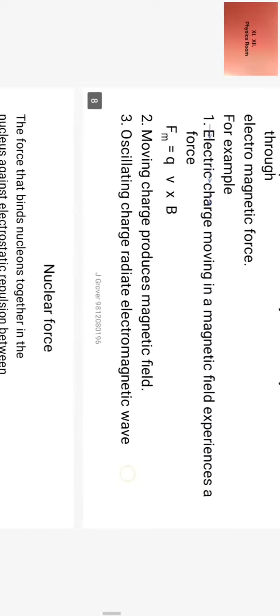electric charge moving in magnetic field experiences a force Fm equal to Q V cross B. Q V vector cross B vector. It's a cross product of velocity and magnetic field. So Fm is equal to Q into V cross B. Second, moving charge produces magnetic field. Third, oscillating charge radiates electromagnetic waves.